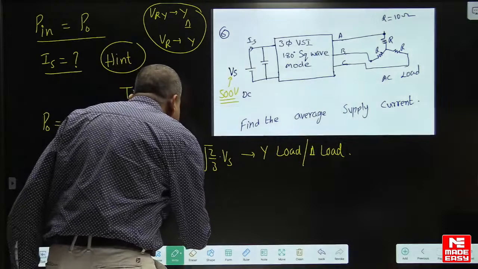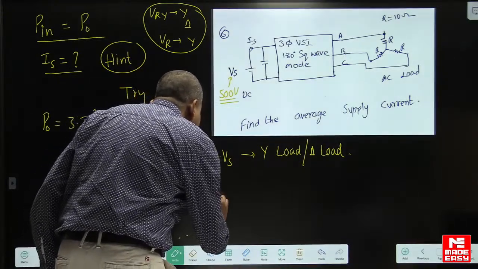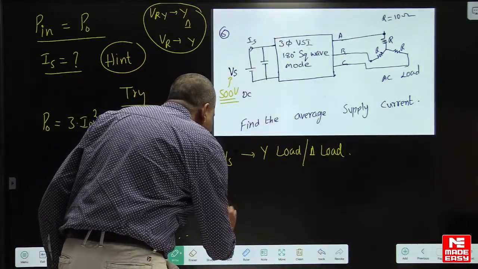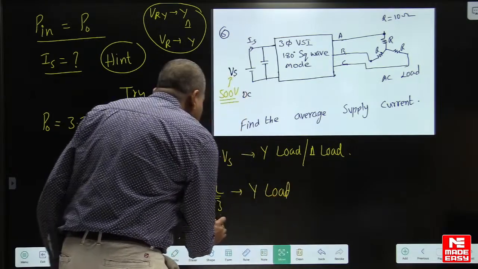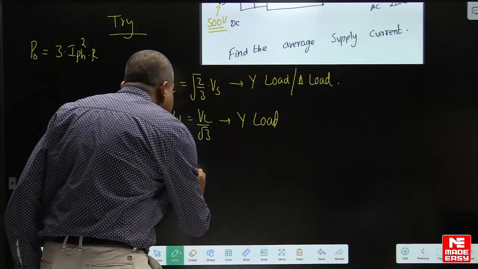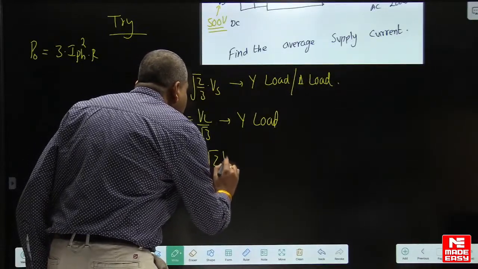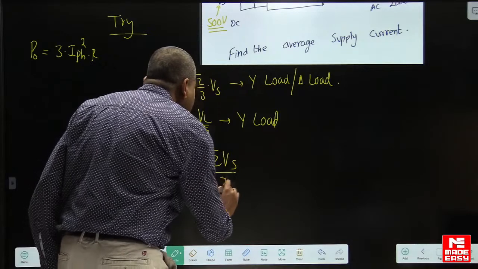Now what is the phase voltage RMS? Line voltage by square root of 3, because the load is star connected. So I can write it is root 2 into Vs by 3 volts.